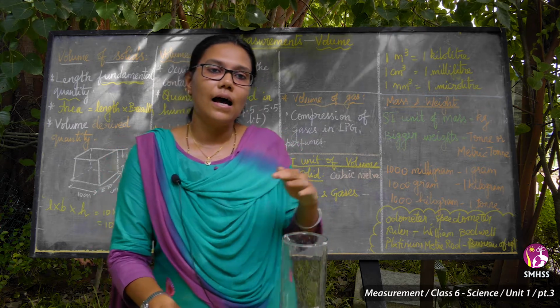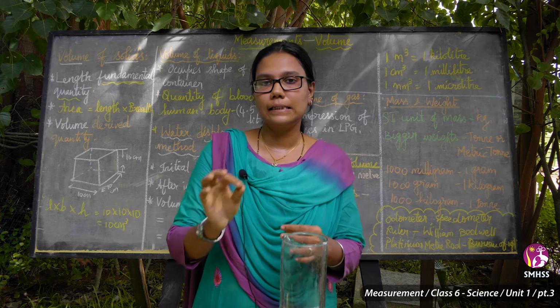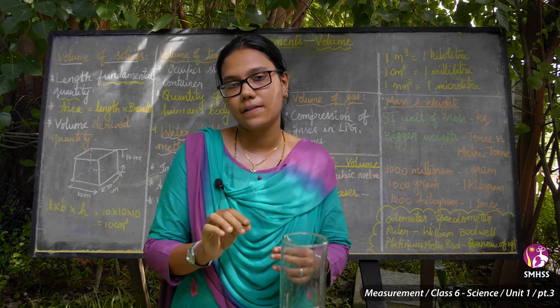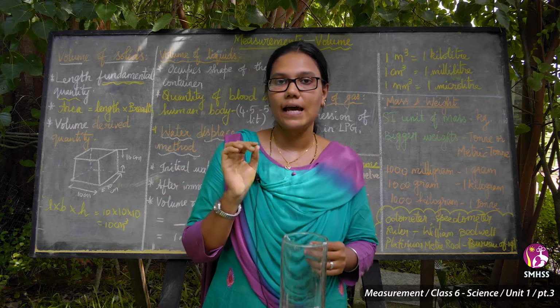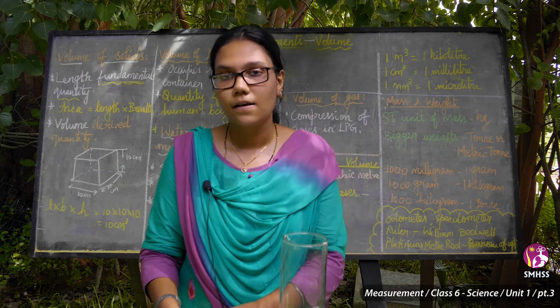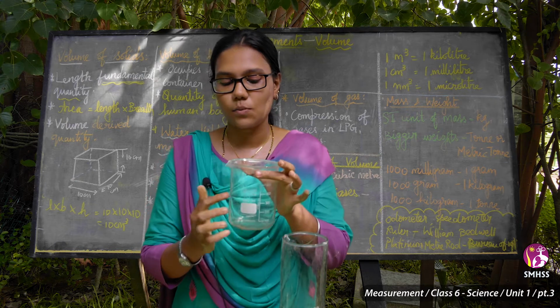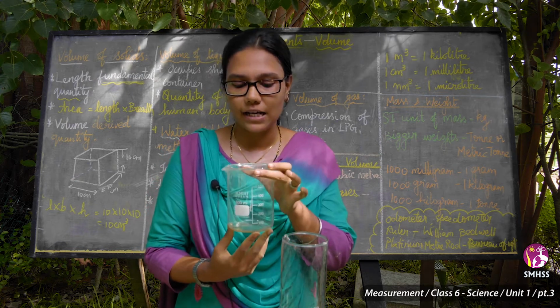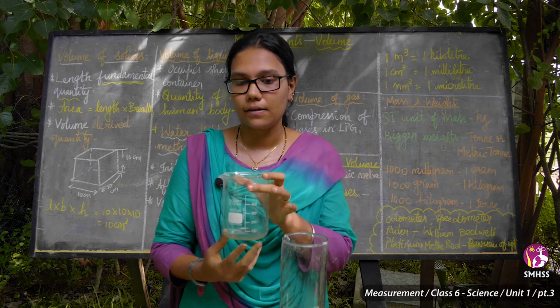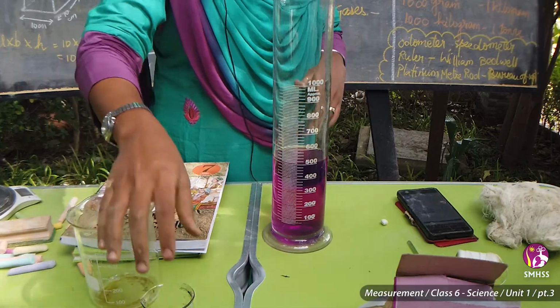Even in our chemistry lab, for minute reactions we have small beakers, pipettes and burettes. What are they for? For measuring the volume of liquids. See, this one is the beaker, a 600 ml beaker, and we have a smaller beaker also.